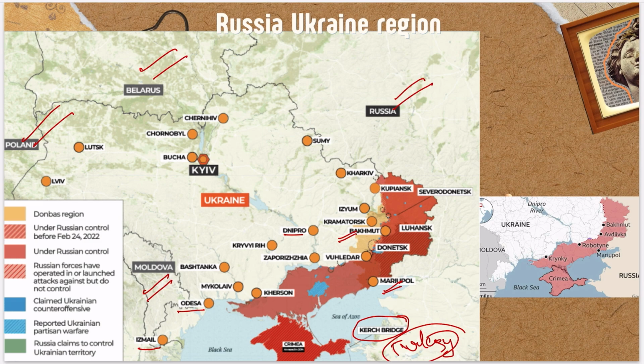Now if you see this side, there are areas such as Mariupol, Avdiivka, Bakhmut, all these areas are very important from the exam perspective. And this is an important river which is the Dnipro river, and it flows through Ukraine, right? So this is an important river. All of you must remember this.